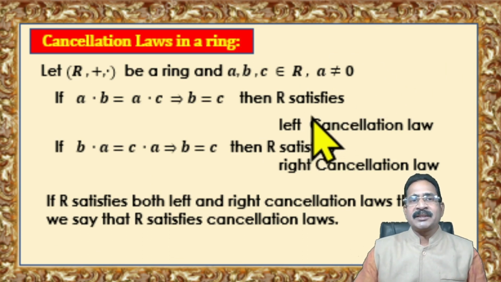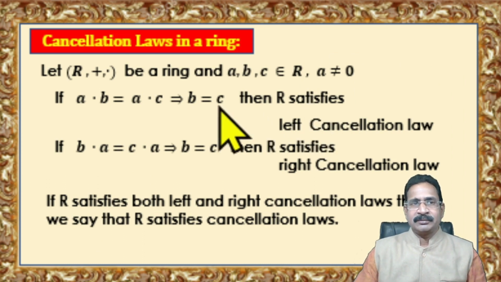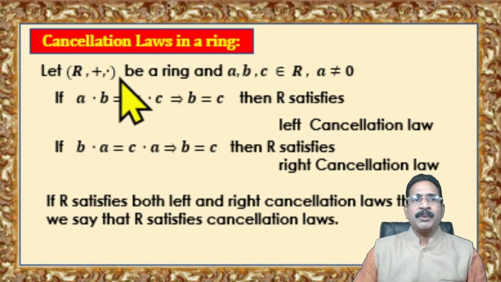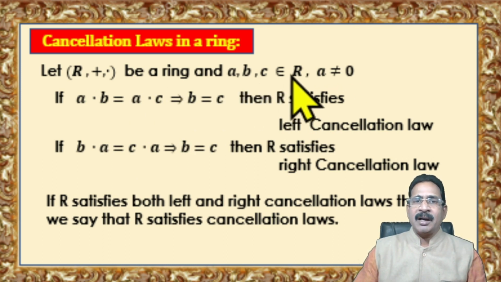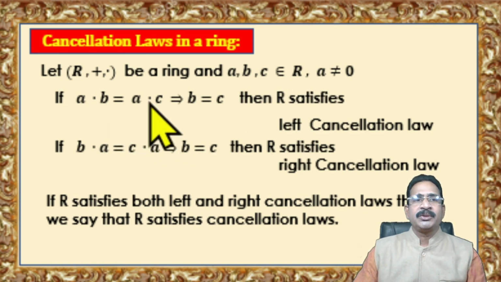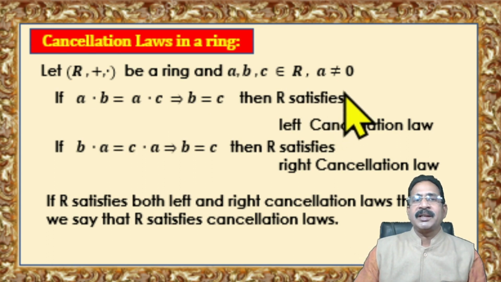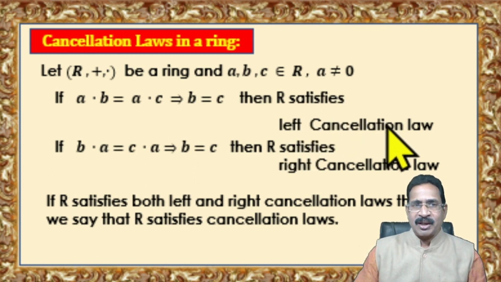So what is the cancellation law in a ring? The same cancellation law in a group we can apply here also. R plus dot is a ring and three elements A, B, C in R, and A is a non-zero element. If A·B is equal to A·C implies B is equal to C, then we say that R satisfies the left cancellation law.